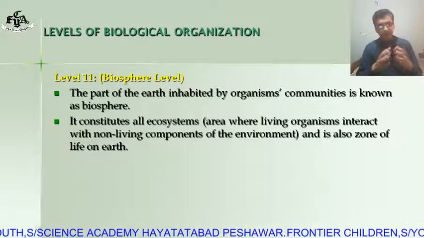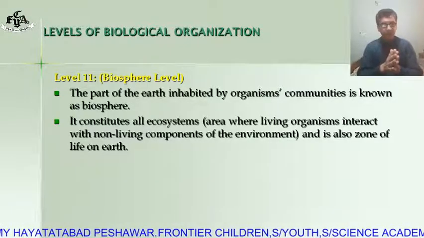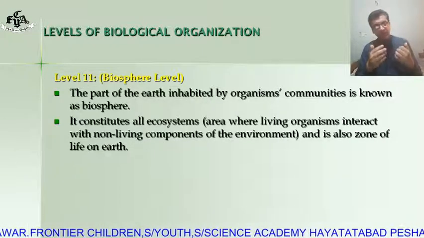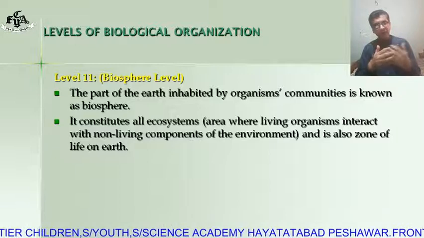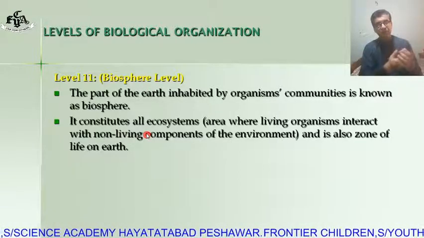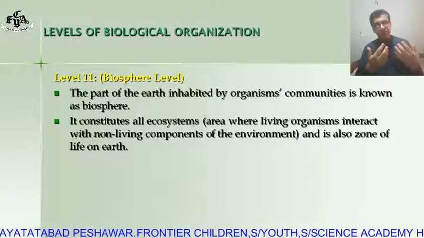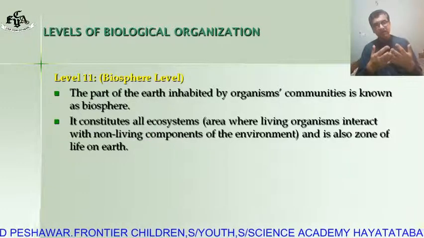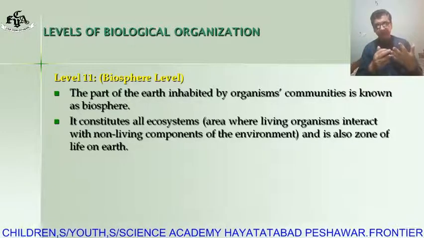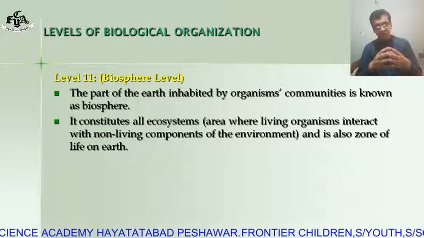It forms all ecosystem areas where living organisms interact with the non-living components of the environment, meaning biotic and abiotic factors. Biotic factors mean living things, that is living populations and species, and abiotic factors are non-living, that is air, water, etc. So the biosphere is also a zone of life.